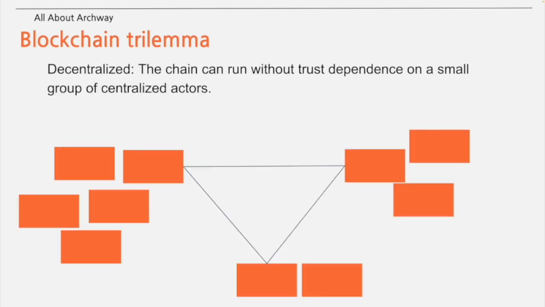Among the blockchain trilemma, the second feature, decentralization, is characterized as follows. Decentralized means chains can operate without trust in a small group of centralized actors. So when we talk about it being highly decentralized, we mean that there are multiple groups sharing the ledger in a decentralized form and operating outside of a small group of centralized actors.